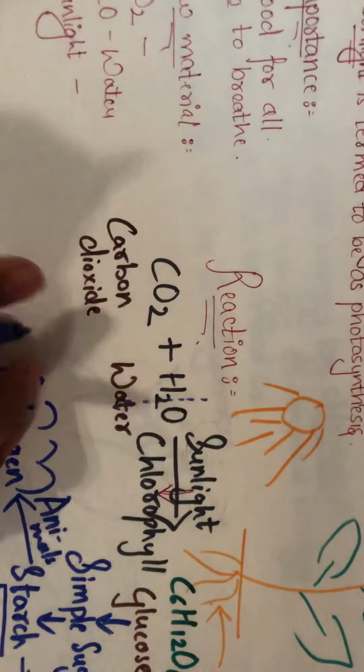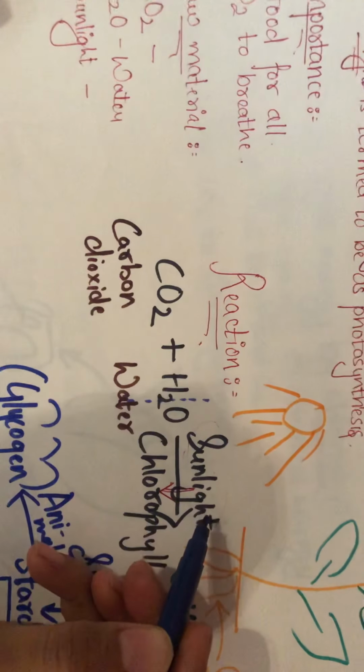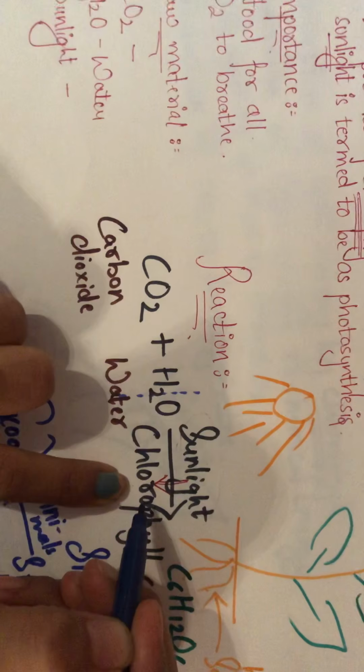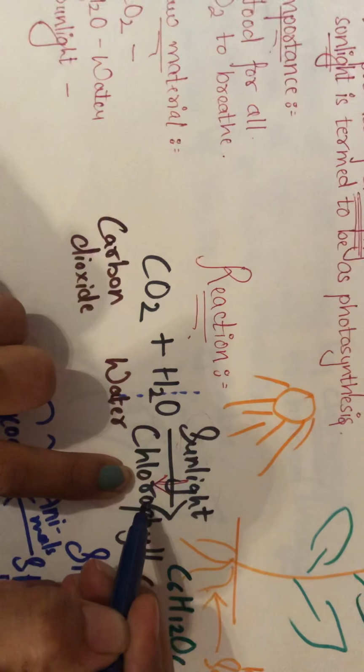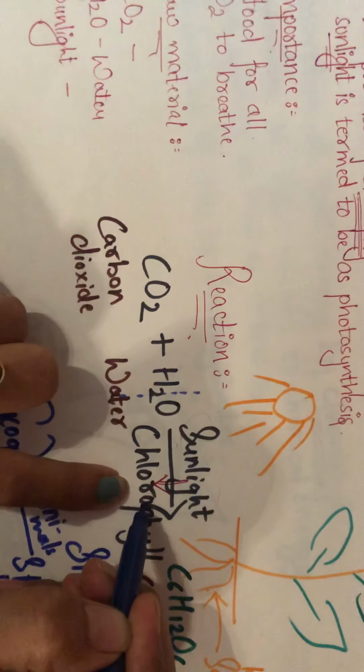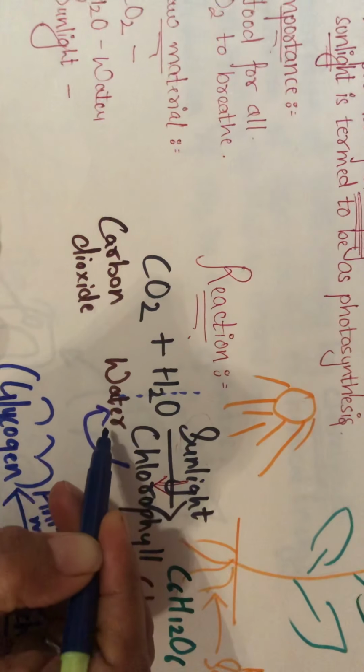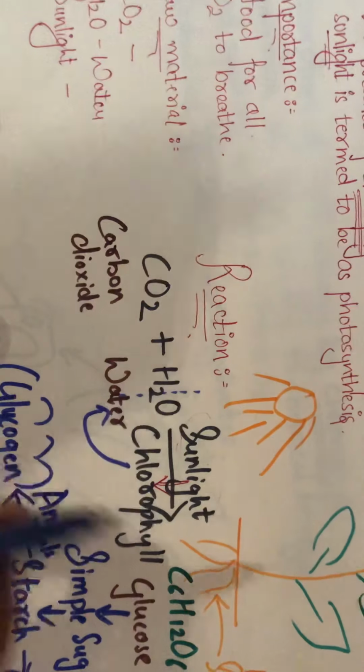So what is the first step? That is absorption of the light energy by the chlorophyll. Once the chlorophyll has absorbed the light energy, it will convert it to chemical energy, and this chemical energy is going to split the water molecule into hydrogen and oxygen. Do you understand this? Yes.